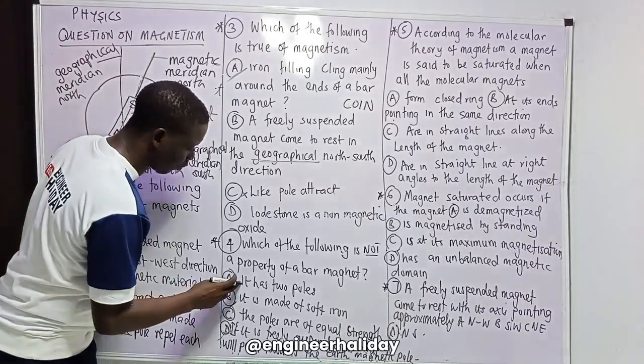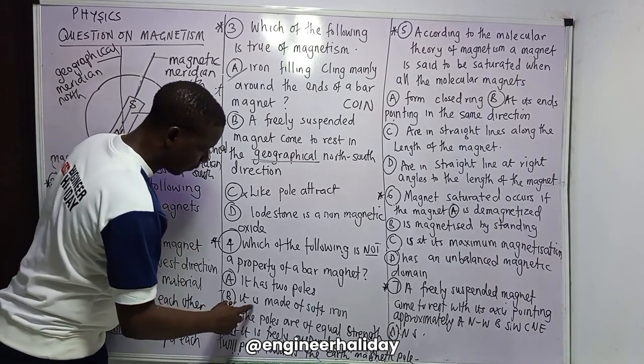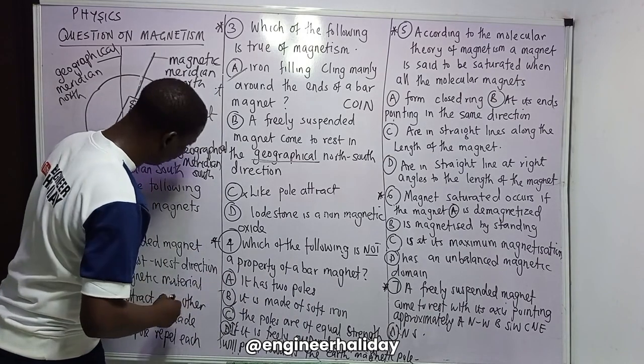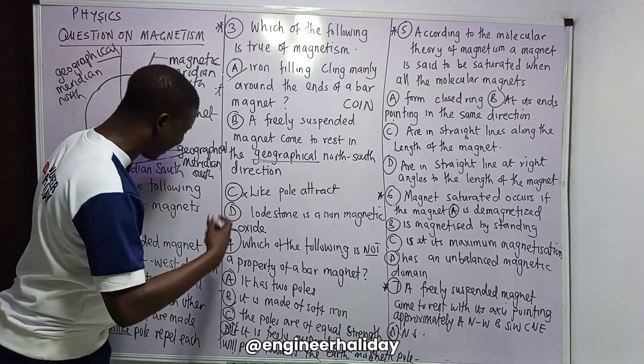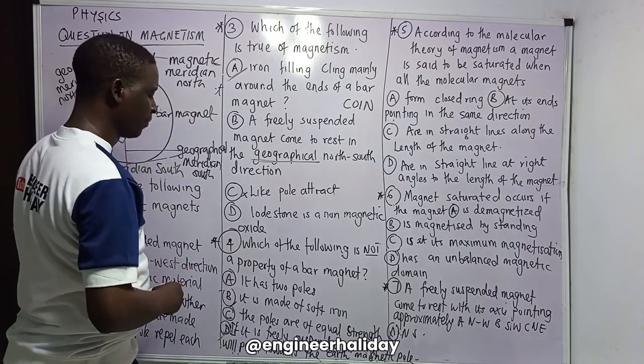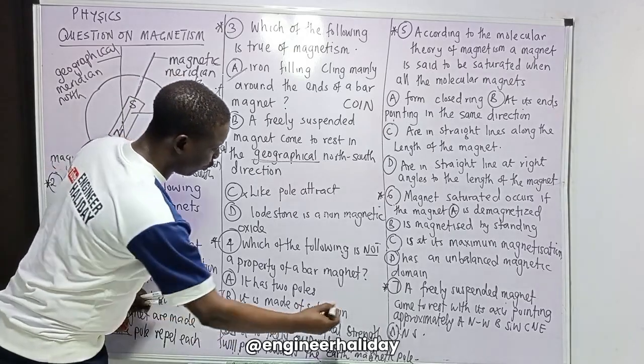A bar magnet has what? Two poles. Yes, it exists as a dipole. It is made of soft iron? No, steel. It can be made. No, it is made. It is a categorical statement, so we cannot go with this.